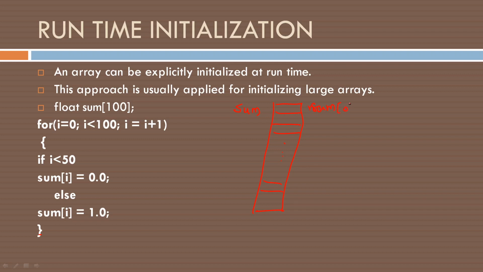This is sum[0], sum[1], etc. So if i is less than 50, sum[i] will be initialized to 0.0, up to 49. So this is index 0, index 1, index 2, 3, up to 49. The value will be 0. From 50 onwards, the value will be 1. This is not relevant to this program, but it just demonstrates how an array can be initialized at runtime.